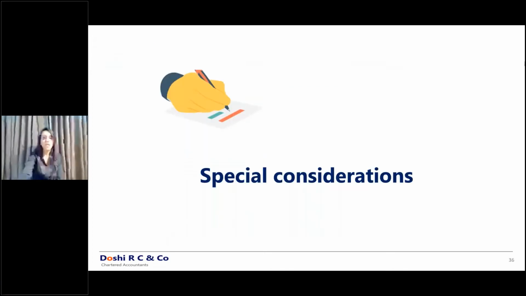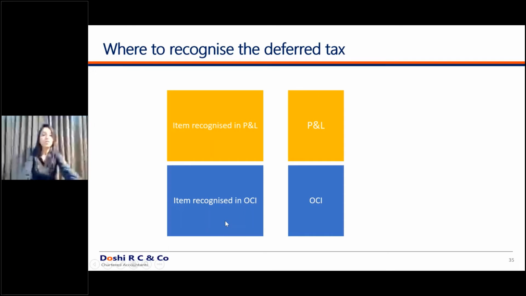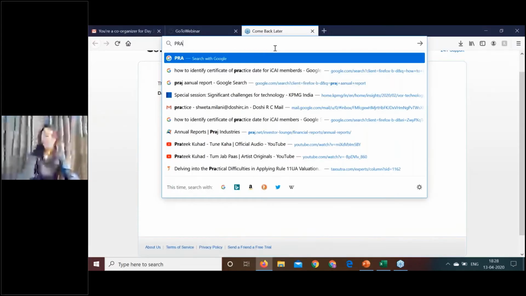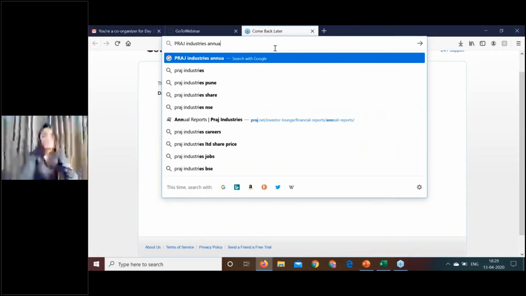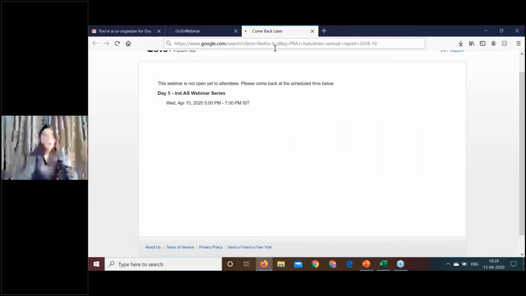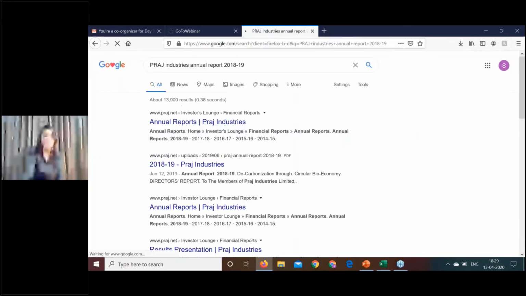I'll also show you a particular annual report. I guess on day one many participants were confused about how OCI looks. So quickly I'll show you an annual report so that you are clearer about how OCI looks. I had various queries on the OCI component, so I'll just quickly show you so that you have a clear understanding of it.